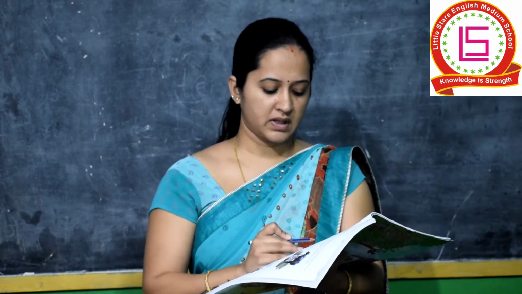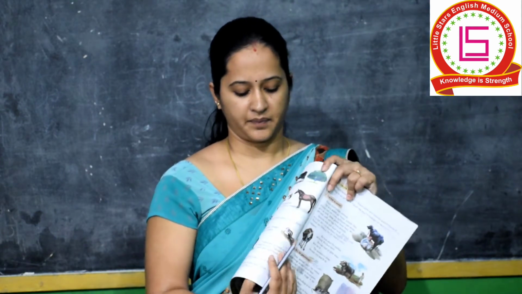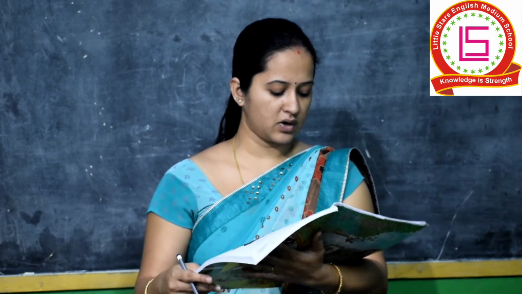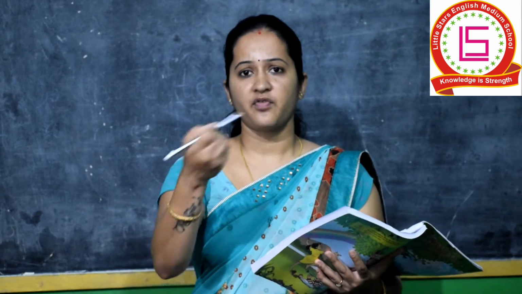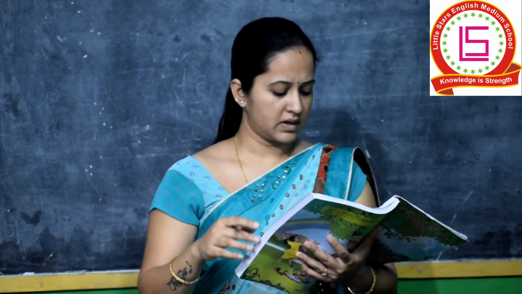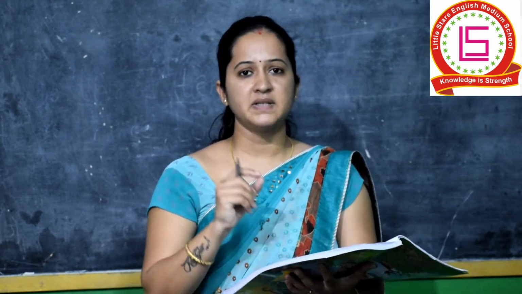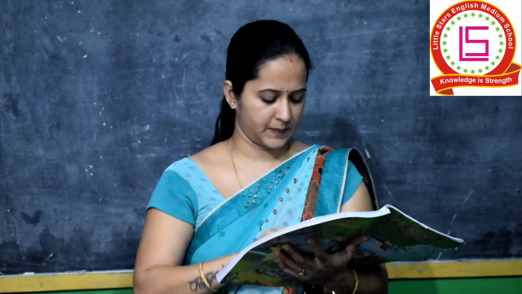A squirrel is a small animal. Everyone, we have seen the squirrel. The picture is also given there. Here, this is a squirrel. A squirrel is a small animal. It is nimble. It climbs up a tree quickly and swiftly runs along its branch. Whenever we see a squirrel, it runs very fast along the tree and it hides itself. Nimble means it takes very small bites.